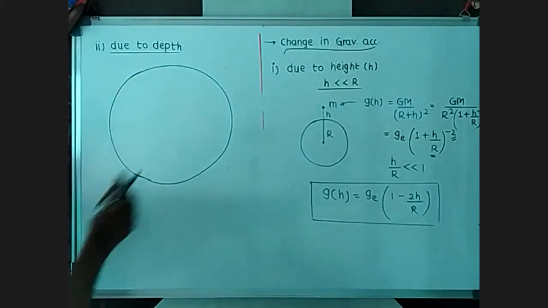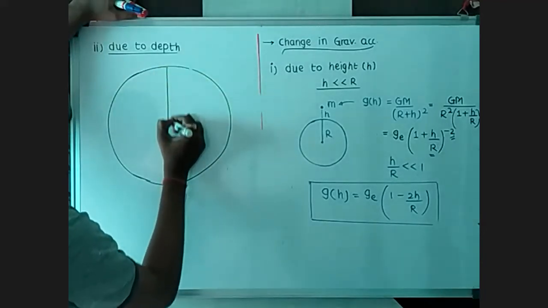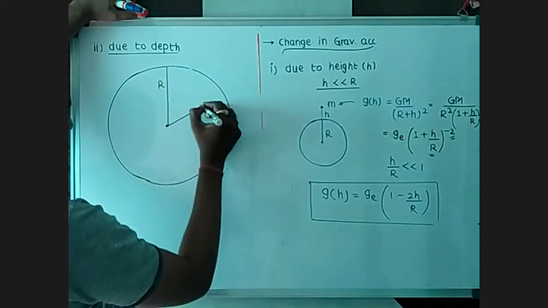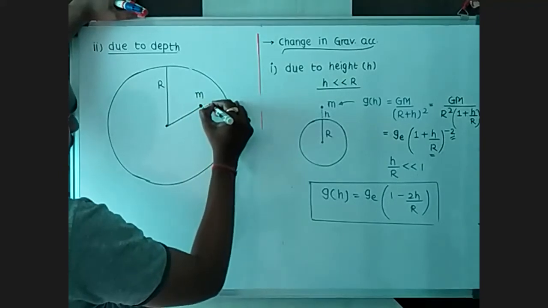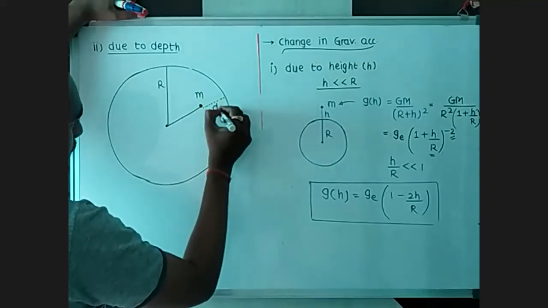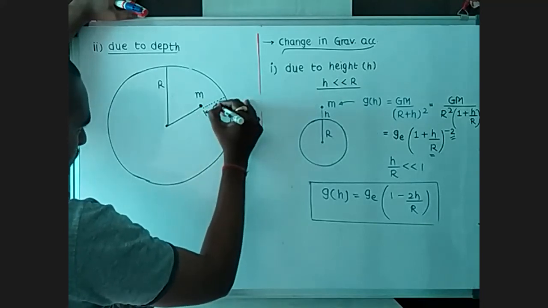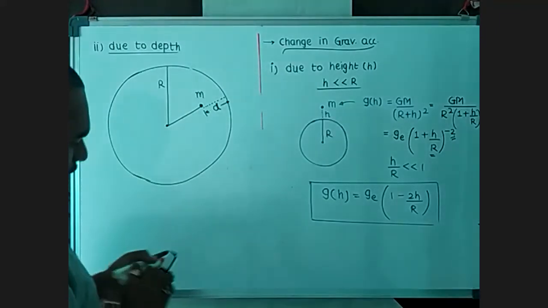Take the earth. This is the radius R. And suppose we are somewhere here, any object at some depth d. But for the depth, we don't have any conditional value like the previous one. So our object is somewhere here.